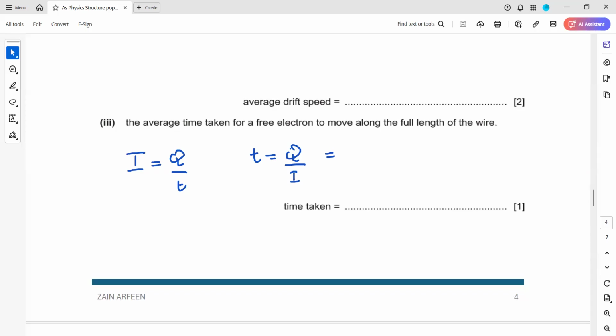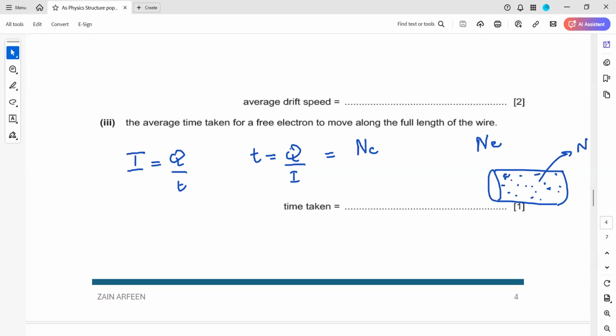Which is Q here. So if you want to know the total charge, you can multiply N, the total number of charge carriers, by the charge of one electron, and you'll get the total charge. So this will be N into E, because if I have a cylindrical wire with these charges, the total number of charges is N, and each charge carries 1.6 exponent minus 19 coulomb, like each is E.